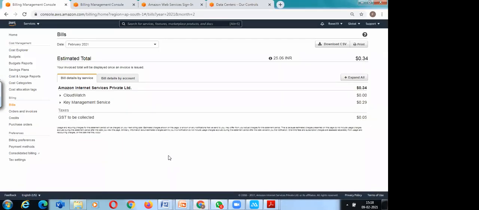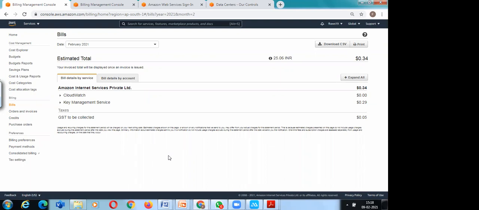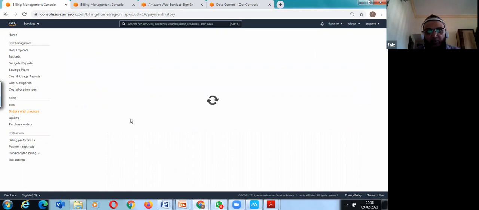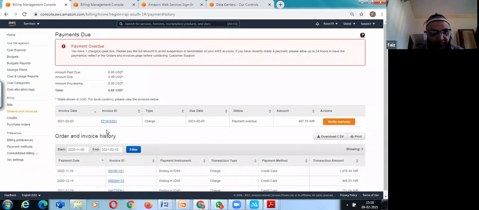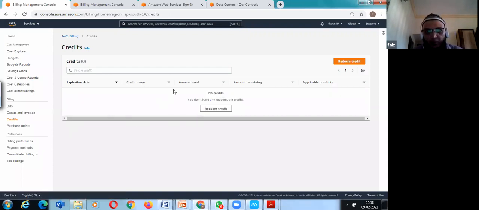Got it, sir. But once you do that, don't click the recurring part. Disable the recurring. If you go to order invoices, sometimes it will give you an option for recurring payment, so don't click that. It shows whether you have any credits or what the purchase orders are.